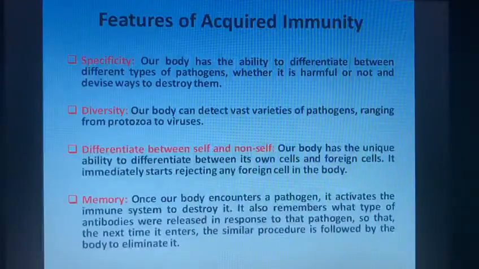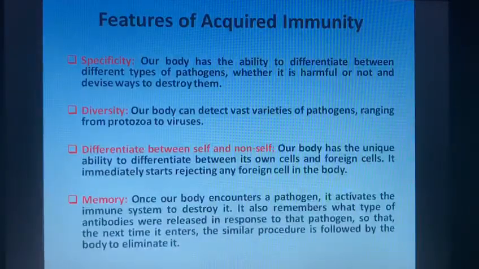Another important feature is differentiation between self and non-self. As our body has the unique ability to differentiate between its own cells and foreign cells, it immediately starts rejecting any foreign cell as soon as it enters our body. Last but not the least is memory.